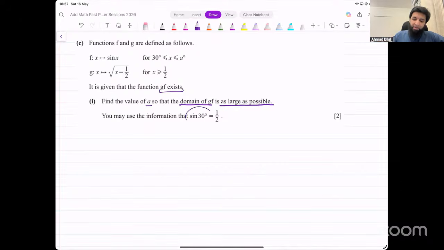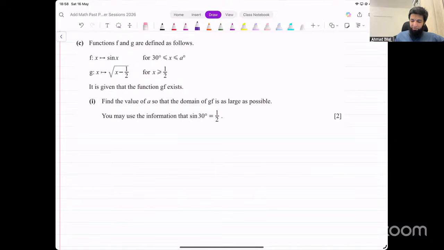You're also given that sine theta is 1 over 2. They mostly give you these values in the paper, but it's still a good idea to remember those values for 0, 30, 45, 60, 90, because Cambridge people tend to be unreliable sometimes. So you can't trust them that they will always give you these values. It's a good idea to remember them anyway. Now, f of x is sine x, g of x is this.